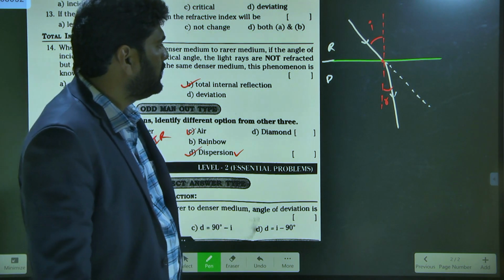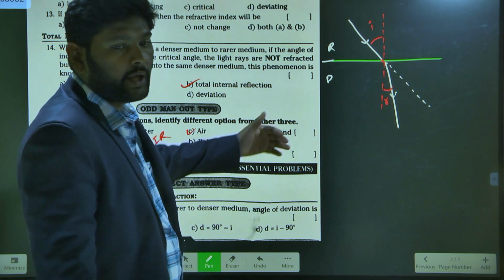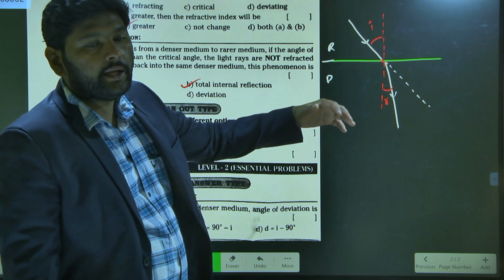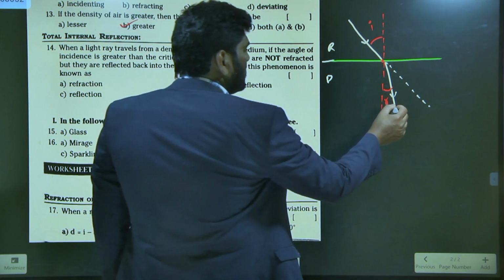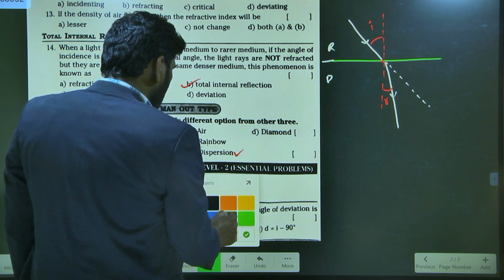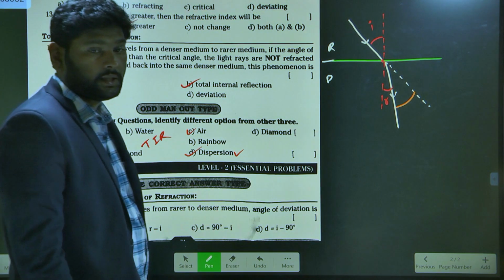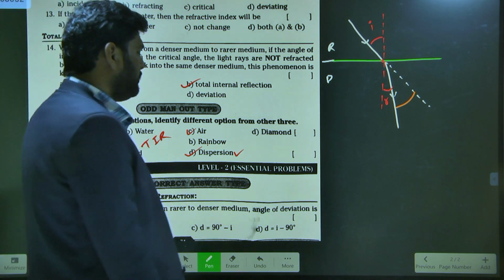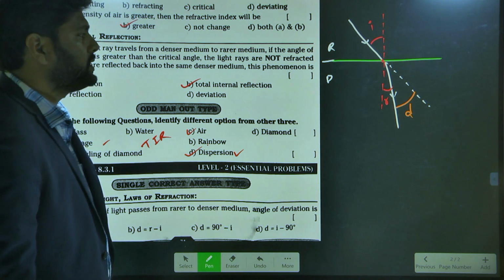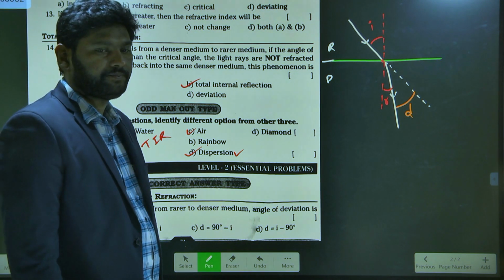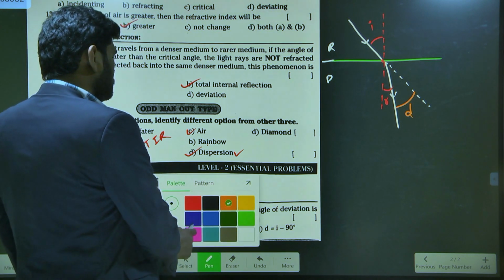Now, how much angle is it bent from the actual path? That angle is called the deviation angle. In this case, this is your deviation angle, generally represented with the letter D. Now, how much is the value of the deviation angle?